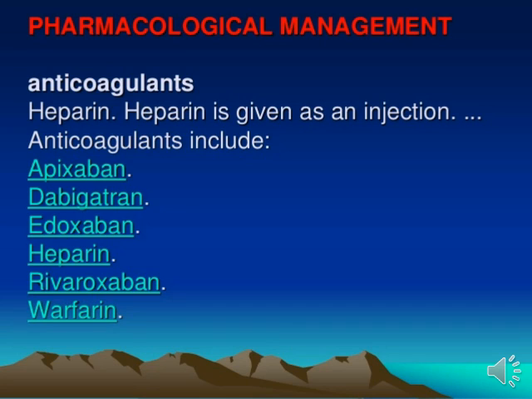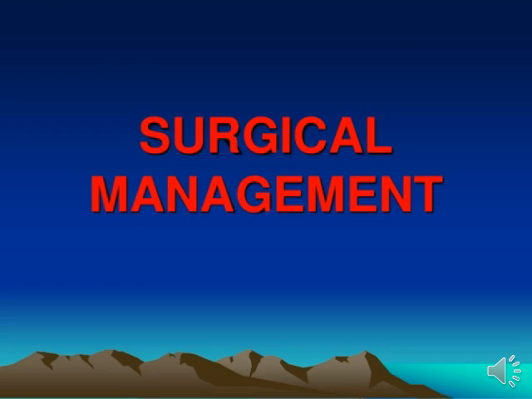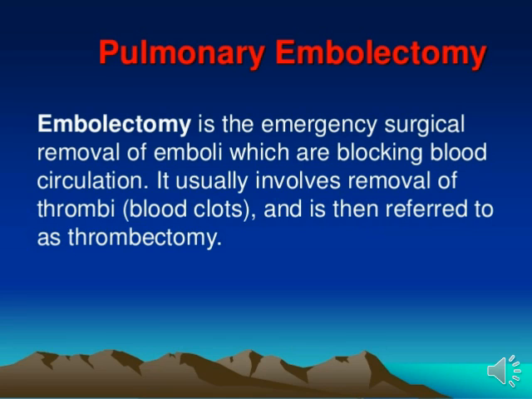Now we will see surgical management. Which kind of surgery do we perform in pulmonary embolism? The surgery is pulmonary embolectomy. So what do we do in a pulmonary embolectomy? Embolectomy is an emergency surgery. In which condition do we perform pulmonary embolectomy? If medical management of pulmonary embolism has failed, then we prescribe pulmonary embolectomy surgery.